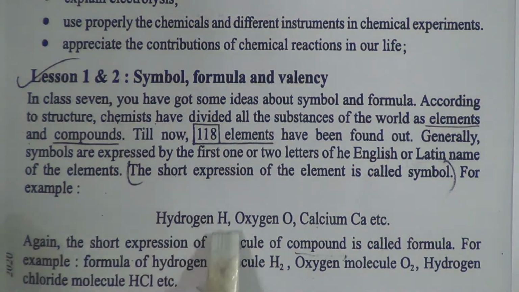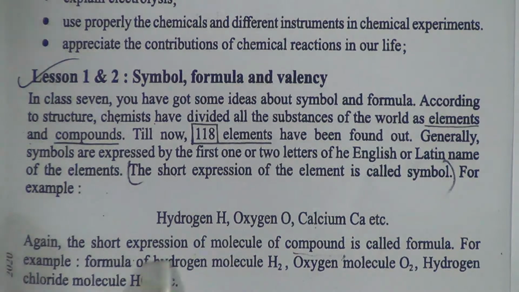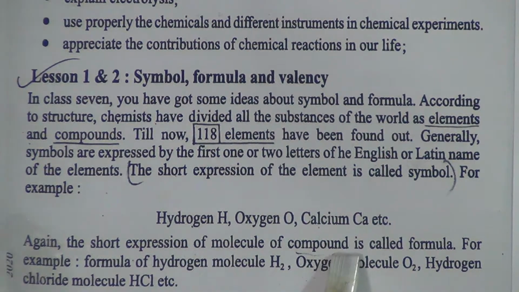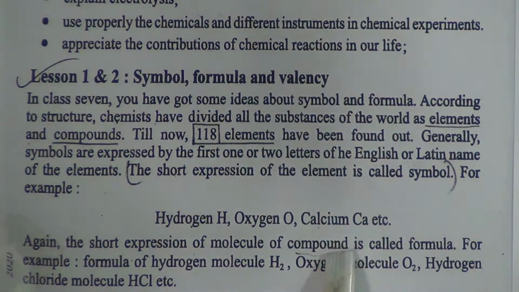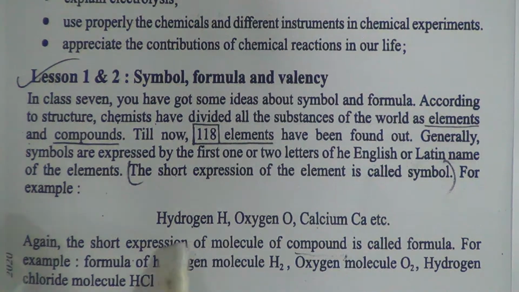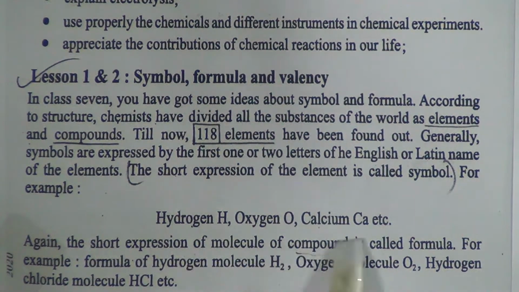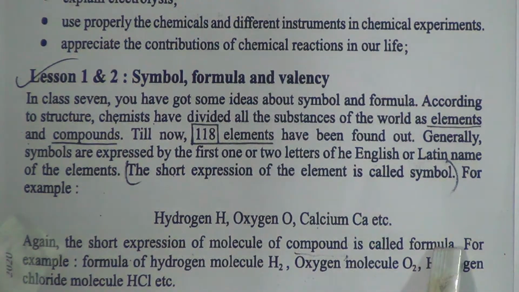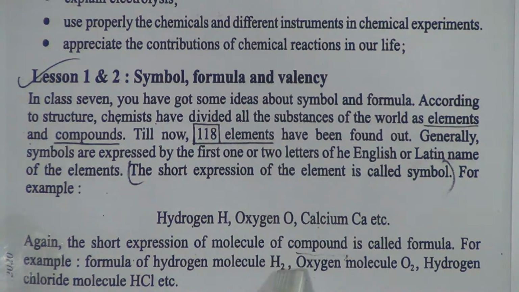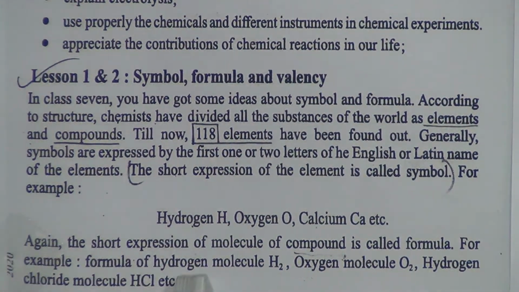For example, hydrogen H, oxygen O, calcium Ca, etc. Again, the short expression of a molecule of an element or compound is called formula. For example, the formula of hydrogen molecule is H2, oxygen molecule O2, hydrogen chloride molecule HCl.